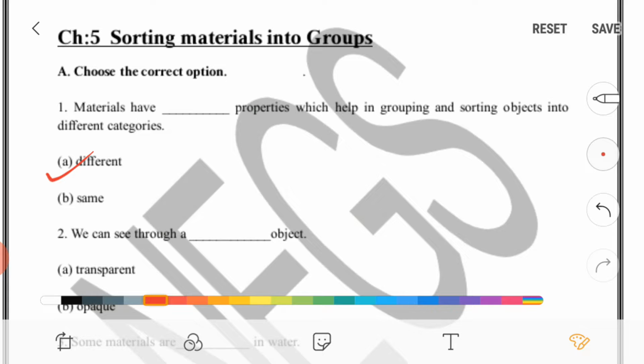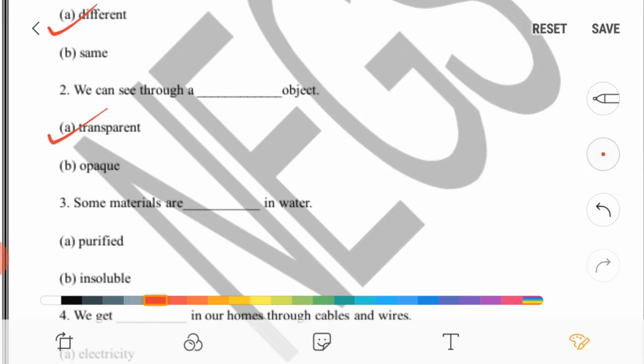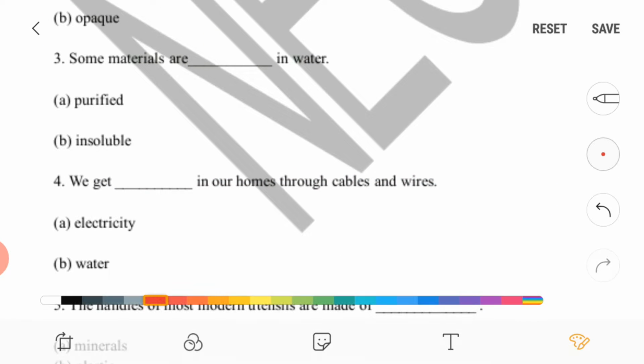Now second question is, we can see through an object that is transparent, because from a transparent object we can see from one side to the other side, right? So answer is transparent. Now third question, some materials are insoluble in water.